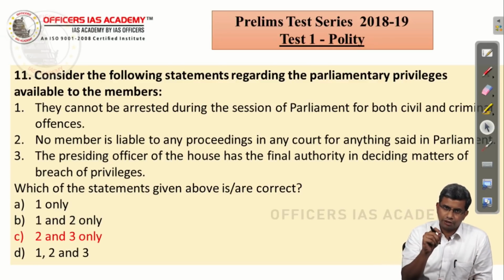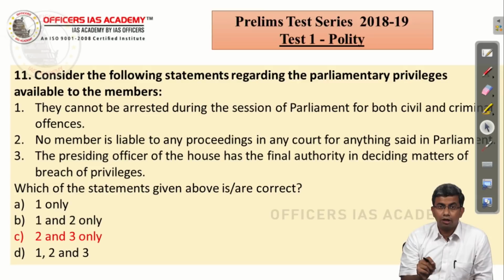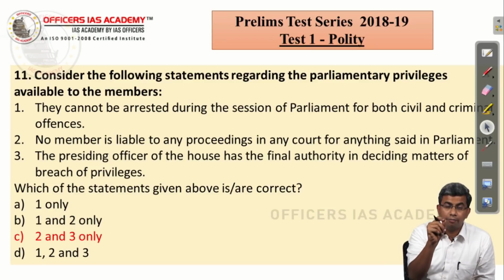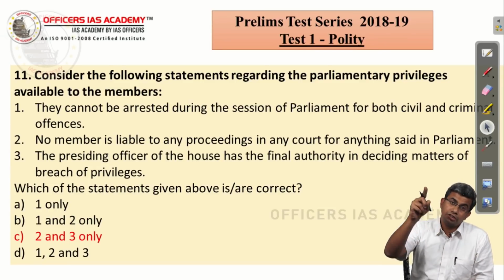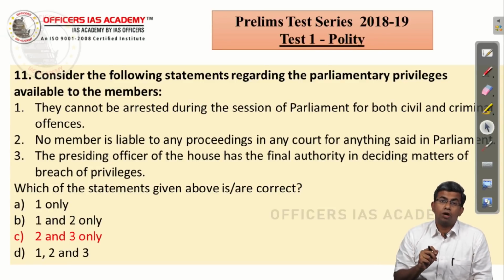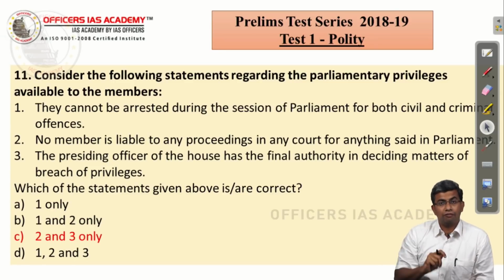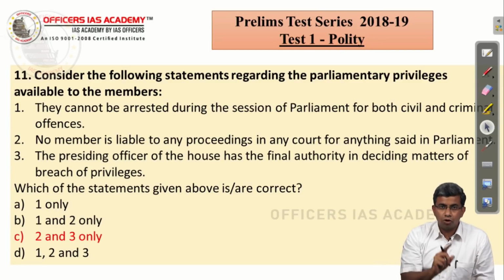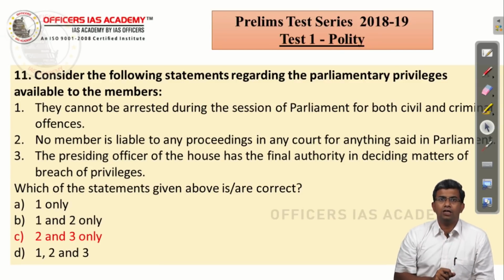We have discussed specifically that the parliamentary privilege of not being subject to arrest under the civil procedure code for 40 days before and after the house is in session is only applicable for civil matters. It is only the president and the governor who cannot be arrested even for criminal offences. But privileges of members is only for civil matters. The moment you know that, the first statement is not correct.